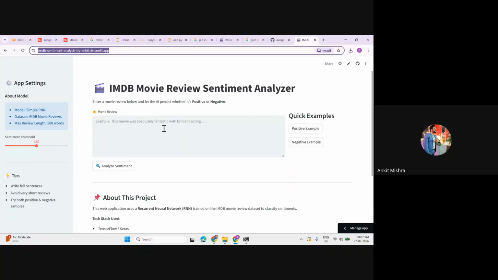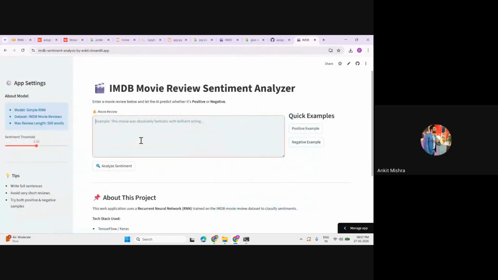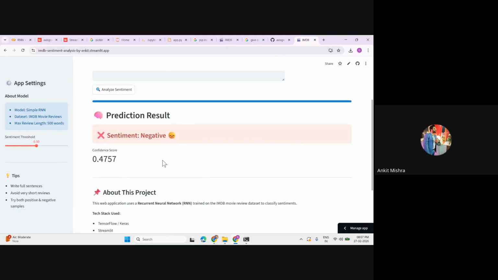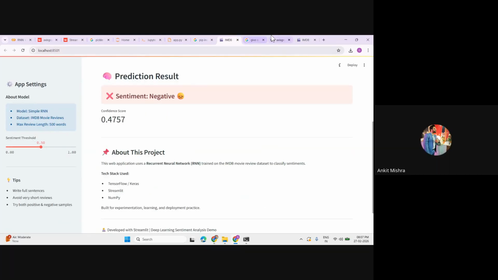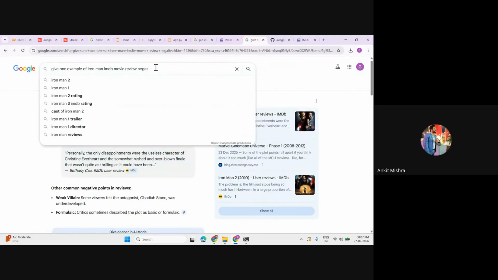Now, you can use this URL as well. You can go to Google, copy any positive or negative review, and paste it here. You can click on analyze the statement. This will take some time, and the statement is negative. In the same way, you can use the positive one. So let's go to Google and pick a positive one.